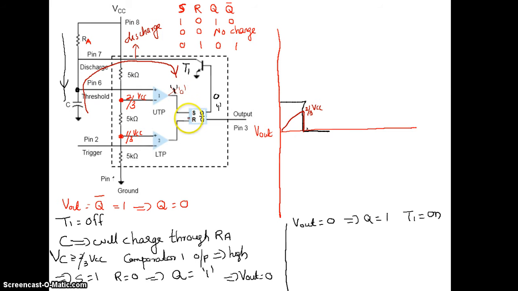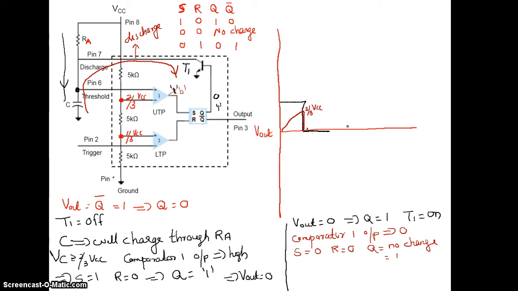That puts the condition S equal to 0, R equal to 0, so your Q has no change. No change means it will remain the same, 1. So now your output is still 0.